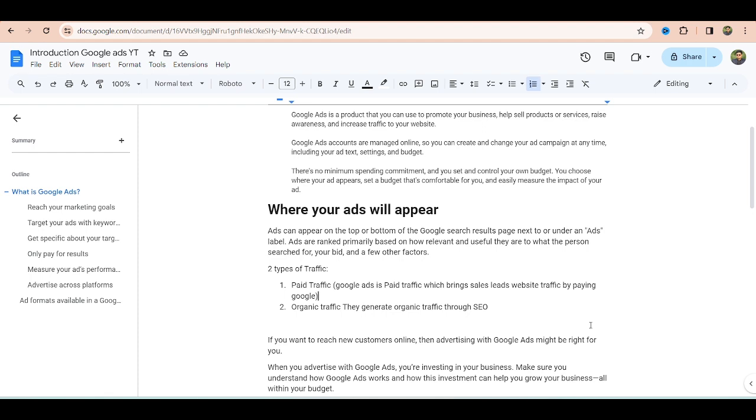And for Google Ads, I mean, you are paying Google Ads and you want something in return, right? You just don't want to pay and not get anything, right? And for that, you have to run a campaign with relevant keywords, add extensions, add sitelinks, and you want to be specific about your targeted audience.